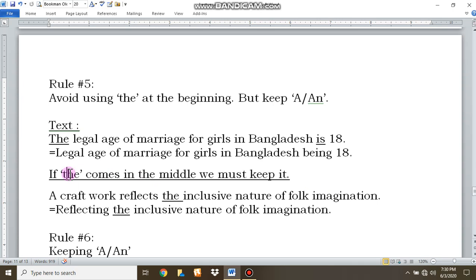If the comes in the middle, we must keep it. So remember, don't drop all the thes in the text. If the comes in the middle of the text, don't drop it. See here, Kraftwerk reflects the inclusive nature of folk imagination. So our answer here can be reflecting the inclusive nature of folk imagination. So I have kept here the as it is in the middle.